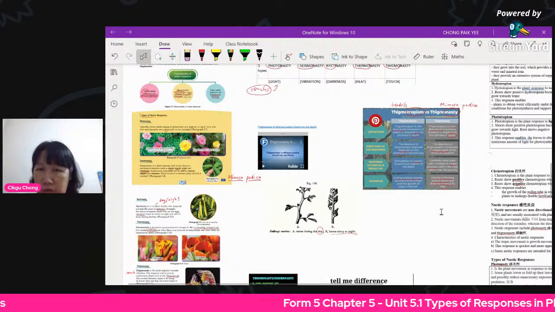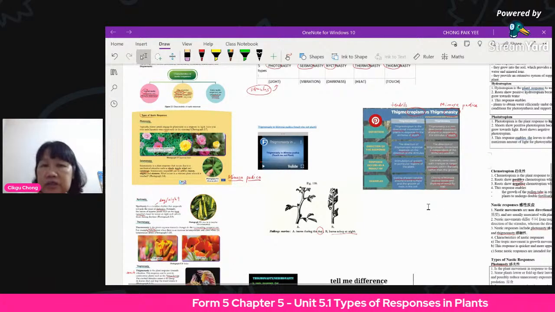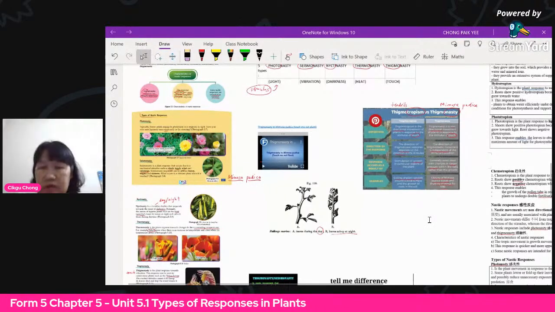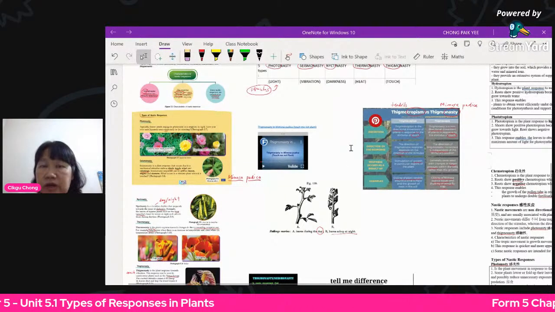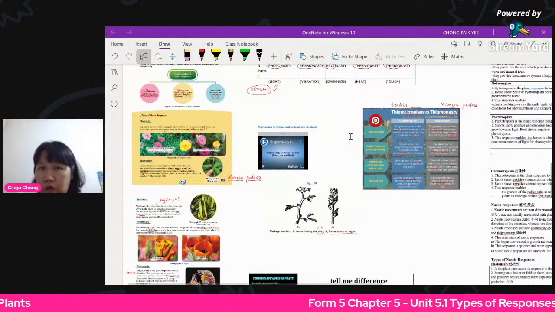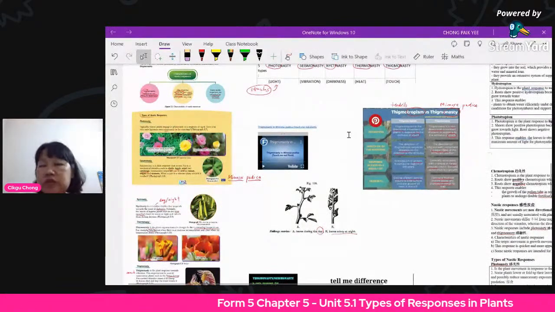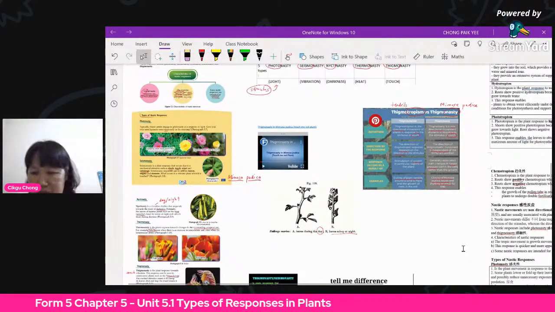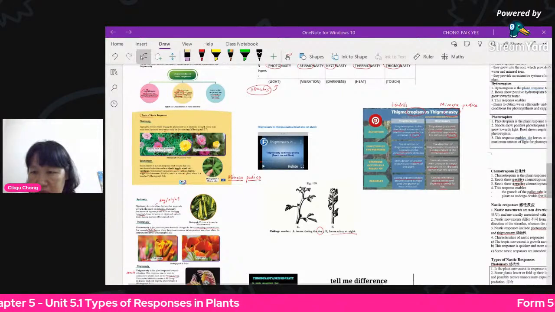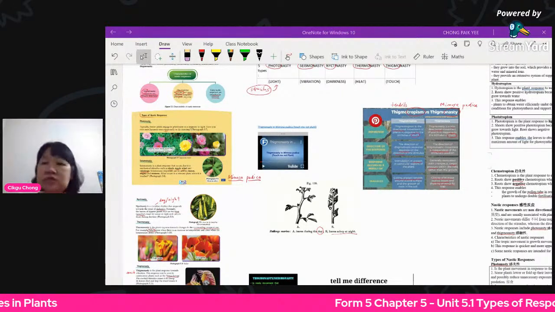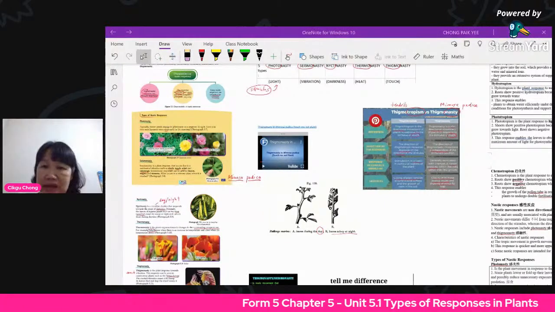If you have any questions regarding the lesson, please let me know and put in the Telegram group. Okay, and for the 5S4, I will have an additional class for you because we did not finish the last part of chapter 4. I will try to replace that because now we start with chapter 5. Okay, no questions. I see a no here, right? Any more? No questions, right? Okay, so I will see you on Thursday then. All right, same time.